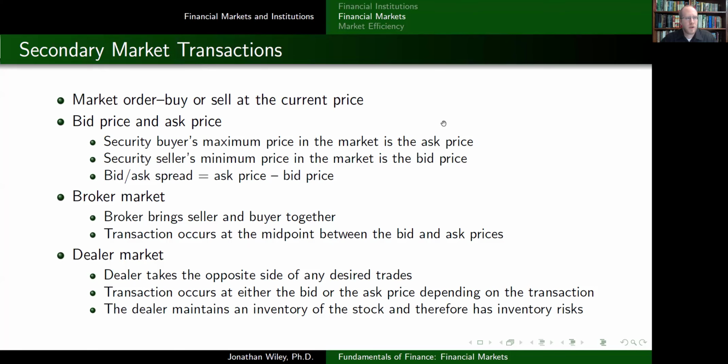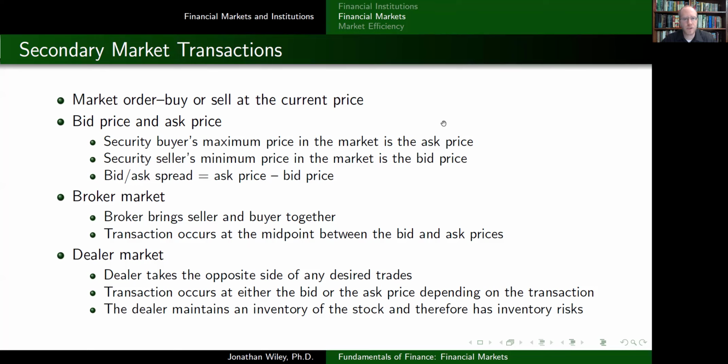In this video, I'm going to talk a little bit about secondary market transactions. So when you are doing a secondary market transaction, you're buying, say, a share of stock in the stock market. A market order is an order to buy or sell at the current price. So if you put in a market order to buy a share of stock, you're saying I want to buy at the current price in the market.